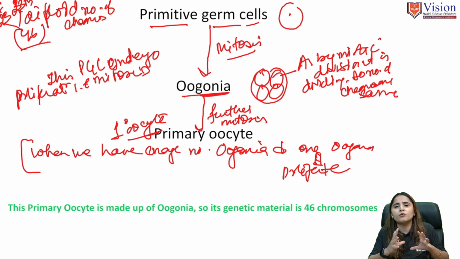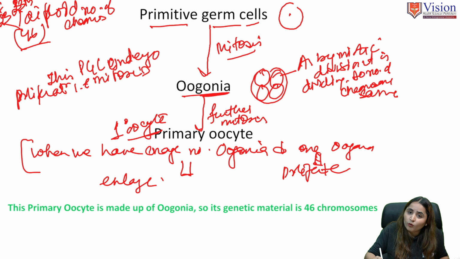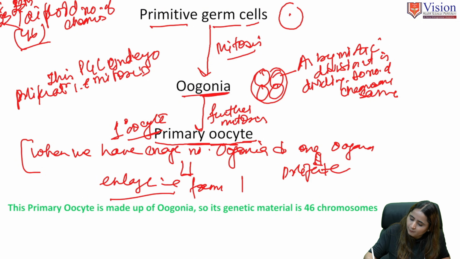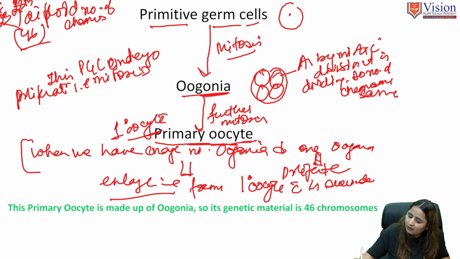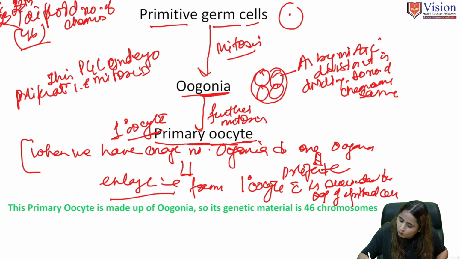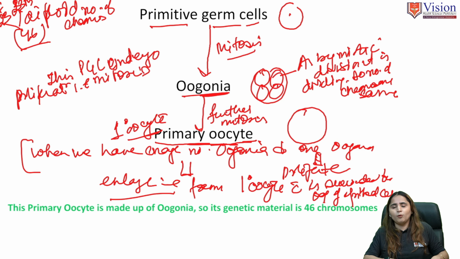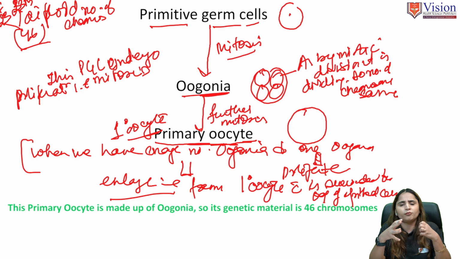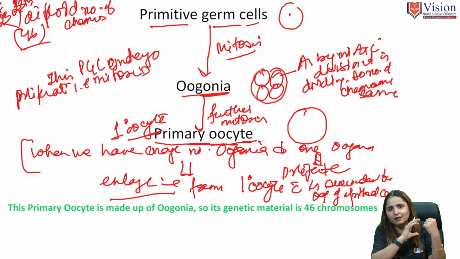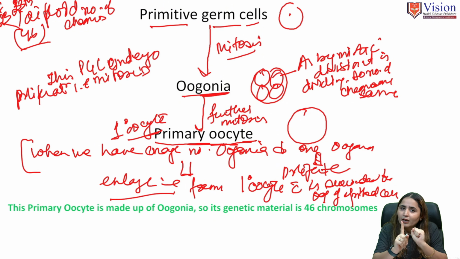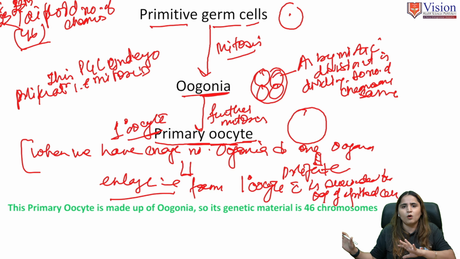That one oogonia which is left will become enlarged and forms a primary oocyte, which is surrounded by a layer of epithelial cells. I will repeat: when there are enough oogonia present in the ovary, only one oogonia will enlarge and the rest will degenerate.